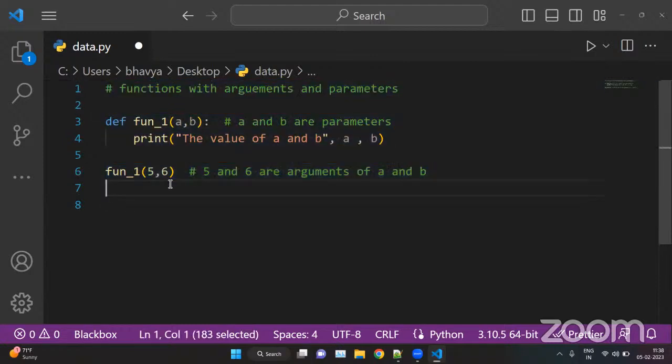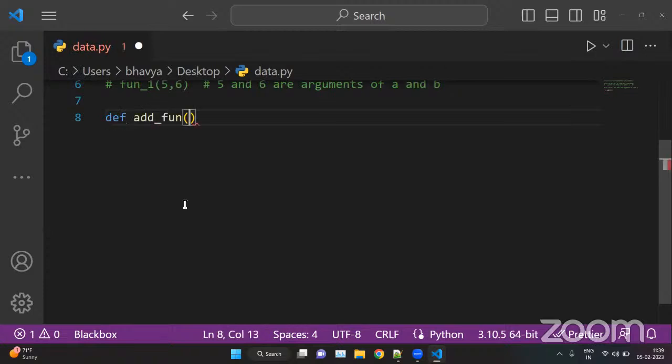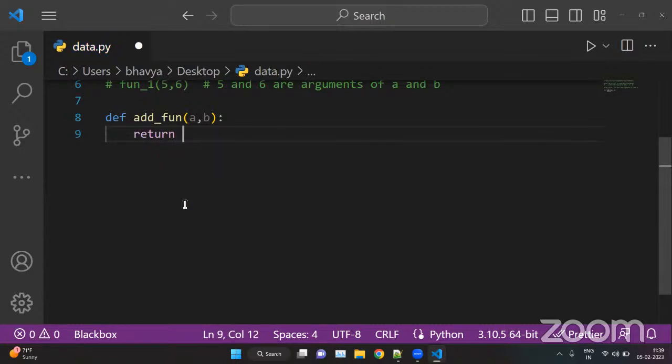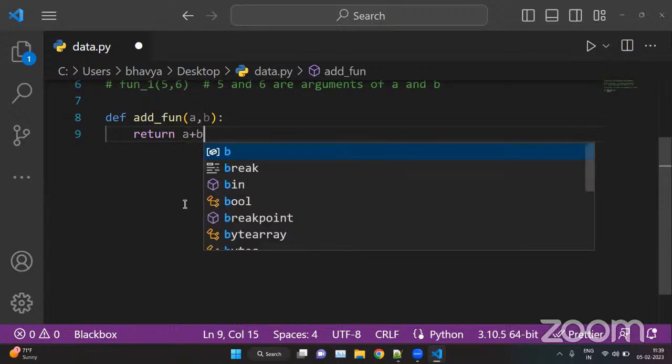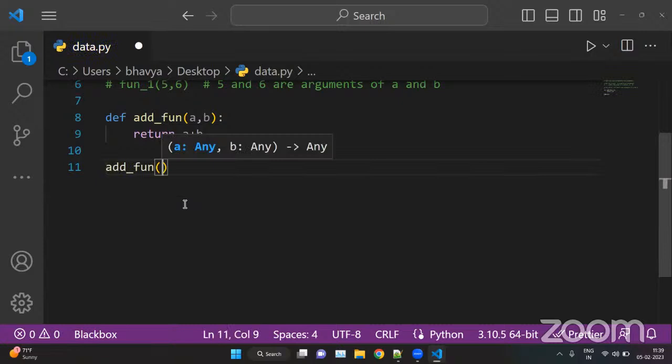So here we can put, let's remove this. Yeah, we can put def add a comma b. So we want to add a and b together. So we will use return here. Okay, so instead of using print, we will use return here because we want to return the value of a and b by adding it. So here we can put a plus b. Now we can call the function add a and b and we can use the values. Let's say 5, 6.